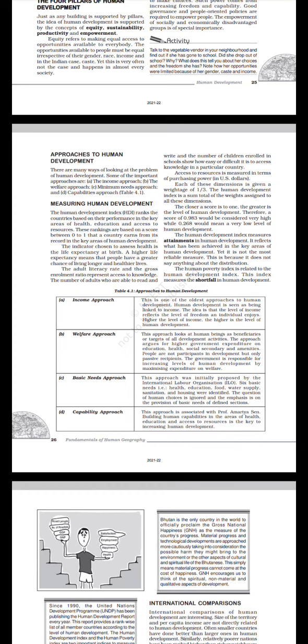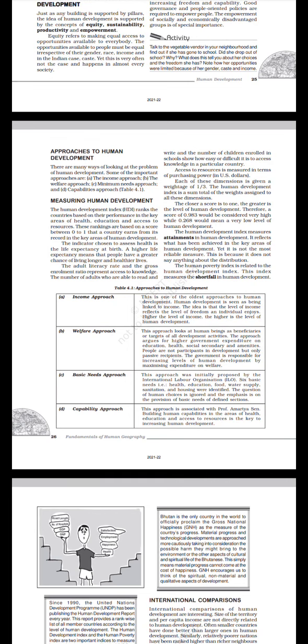The approach argues for higher government expenditure on education, health, social security, and amenities. People are not participants in development but only passive recipients. The government is responsible for increasing levels of human development by maximizing expenditure on welfare.